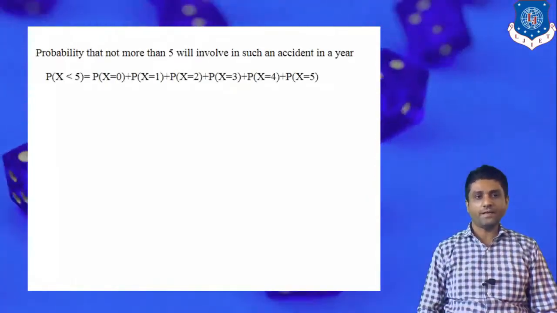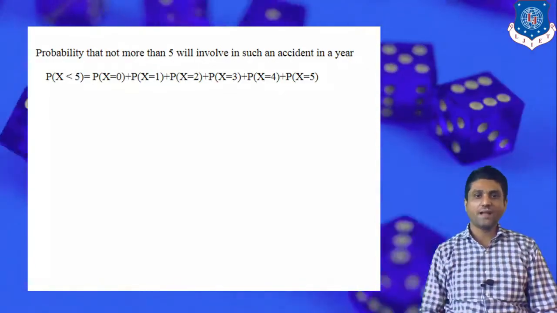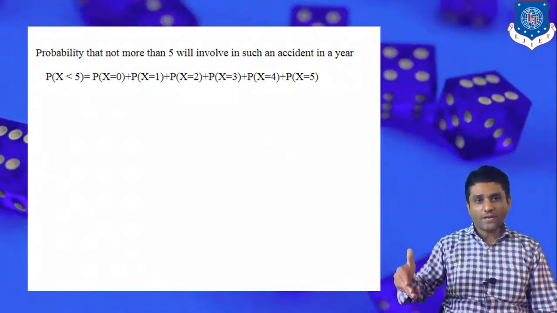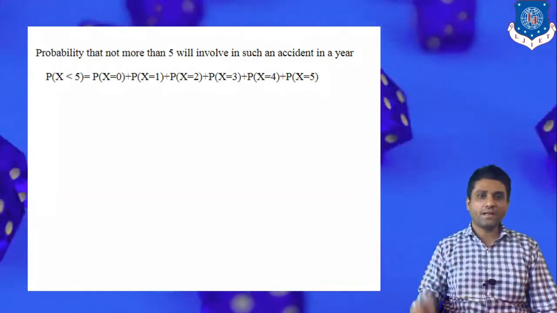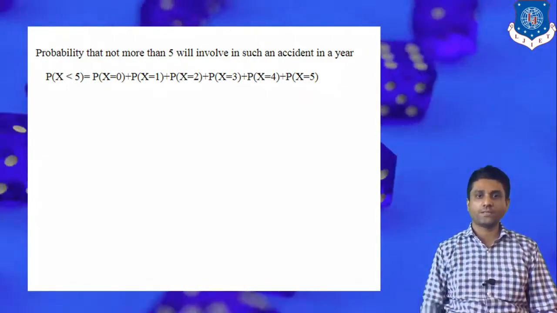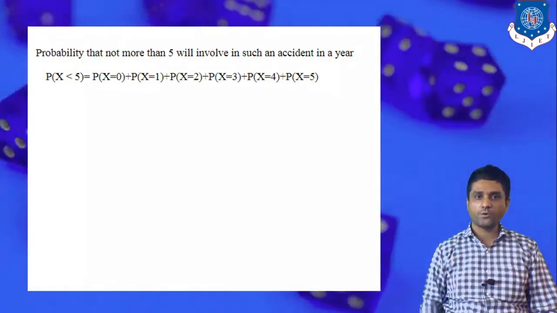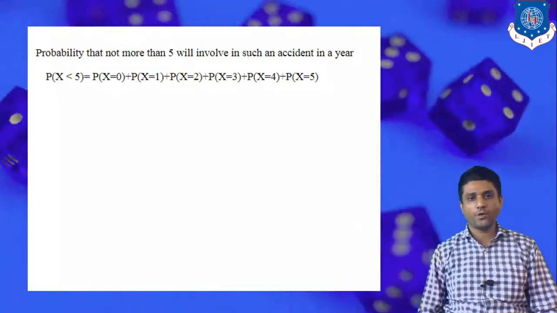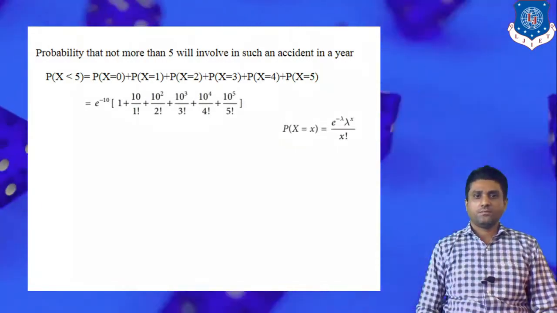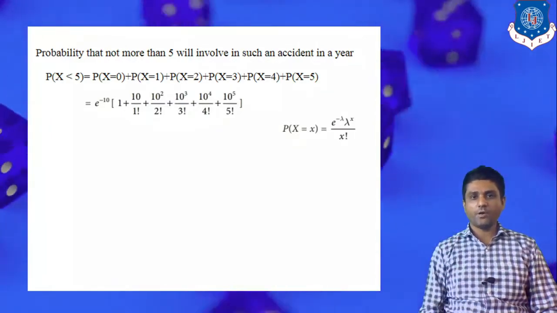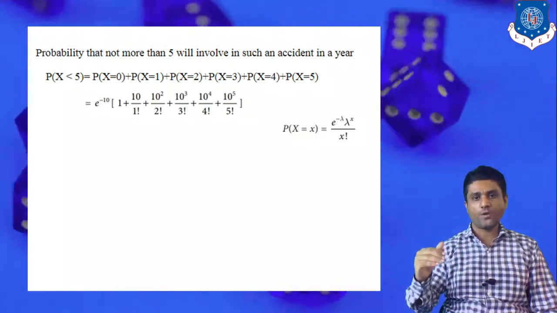So the probability that not more than 5 will be involved in such an accident, that is the probability of x less than or equal to 5, is equivalent to the probability of x equal to 0, plus x equal to 1, x equal to 2, and so on up to x equal to 5. We know that the probability of x is e raised to minus lambda, lambda raised to x, upon x factorial.